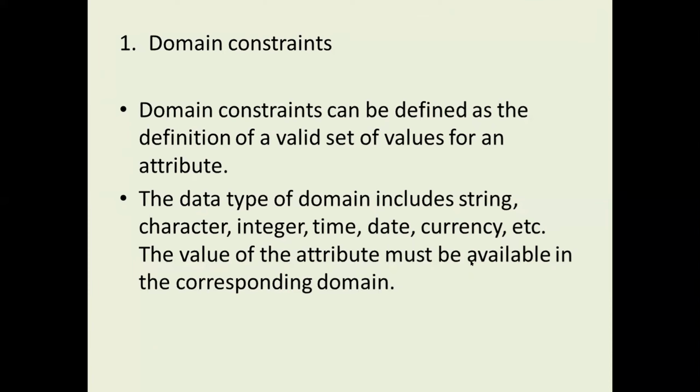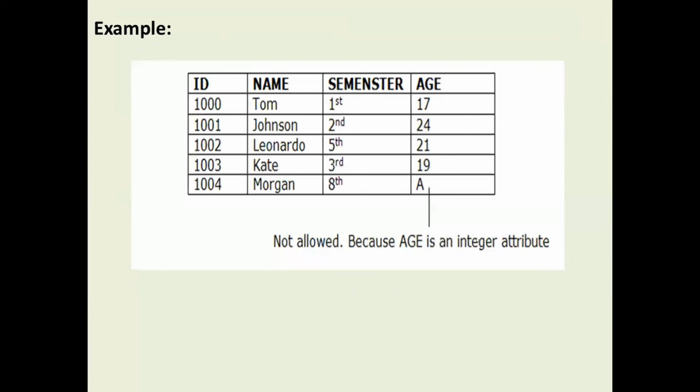Only those particular types of constraints will be used for entering which type of data type we are entering. For example, if you observe here, ID is there, name is there, semester, age is there. For example, in the age column, we are specifying the number data type. So at that time, it will accept only numbers, but not the character data type. Even though it accepts numbers, if you enter a character, then what happened? Then it will raise an error.